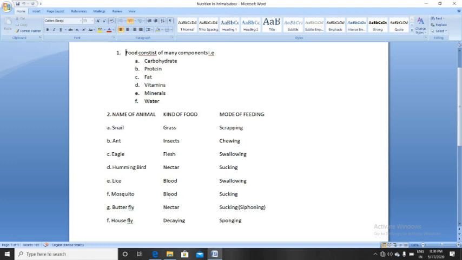What is the food of a mosquito? It is blood. All of you have suffered from mosquitoes, and how does it take its food? By sucking. Next, butterfly. Butterfly food is nectar. Okay, and the mode of feeding is siphoning. They have a siphon-like structure, so it is called siphoning.